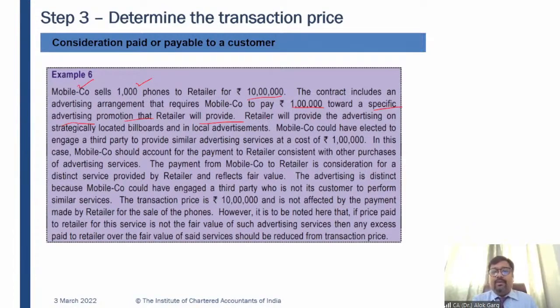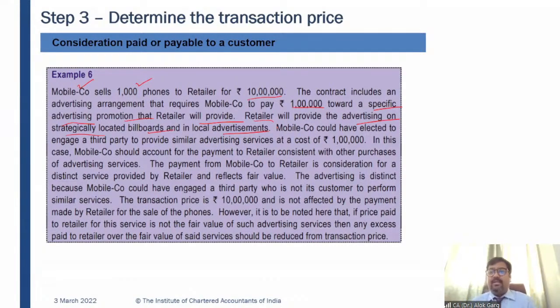The retailer, I mean Tata Chroma, will provide the advertising on strategically located billboards and in local advertisements. So Tata Chroma will provide the advertisement in newspapers and on their strategically located billboards. For example, outside their store there is an LED billboard and they are providing the advertisement there for Samsung.